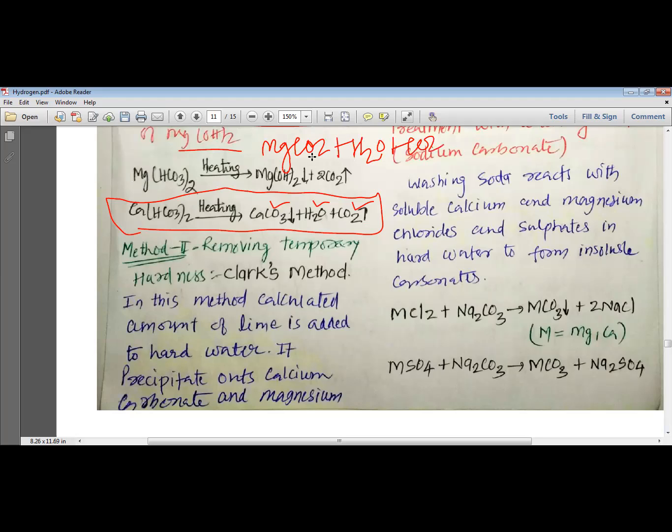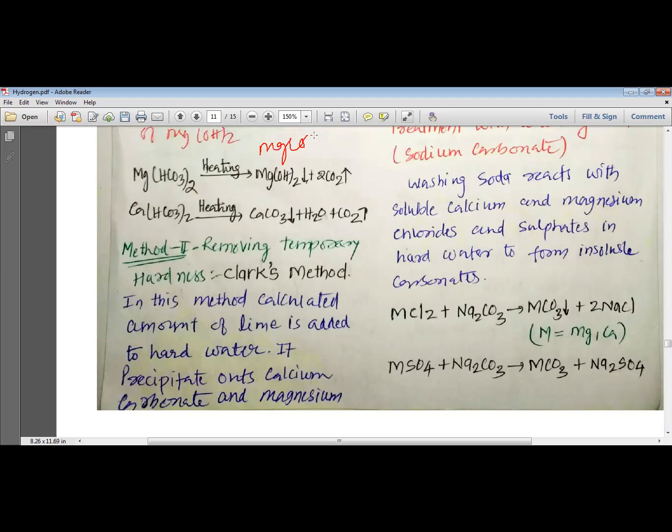But we do not get MgCO3, because MgCO3 remains as a dissolved salt in the water. But magnesium hydroxide, which is produced by the reaction of Mg2+ and OH- present in the aqueous solution, is precipitated instead of magnesium carbonate.